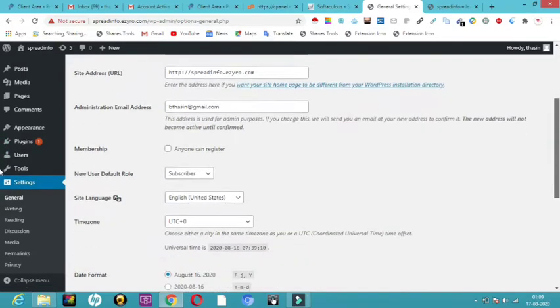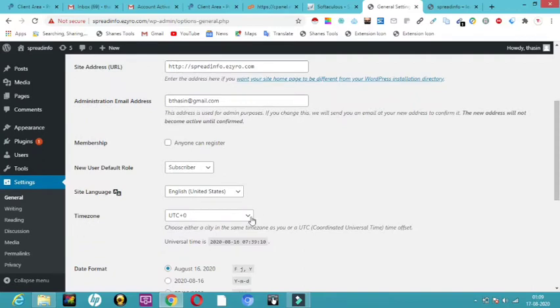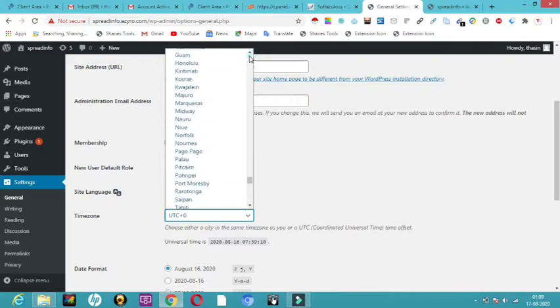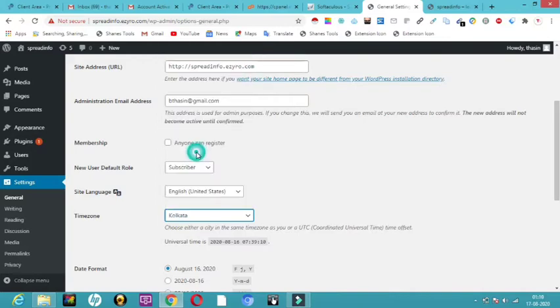And then the point comes here, time zone. So I am from India, I am going to just keep it as Calcutta. So Calcutta, here you can see Calcutta. So I will choose Calcutta. So that is my Indian time. And here it is asking me which language it should be. I'll just choose English, United States.